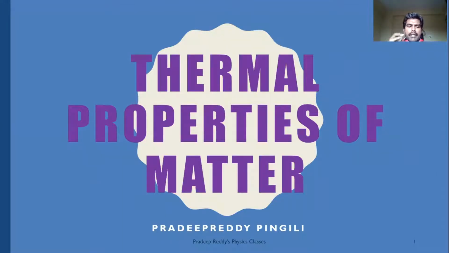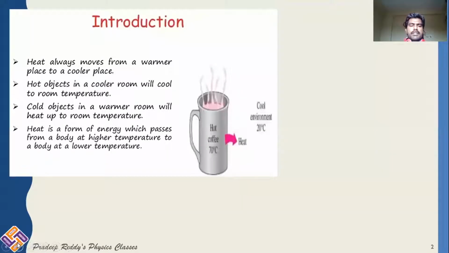If you are providing some heat energy to that substance, what are the changes observed? All those changes will be learned in this particular chapter, thermal properties of matter. When you provide heat energy to any matter, what are the observable changes and what are the reasons for them? Those things will be discussed in this chapter. So we should start with heat energy. What is meant by heat? We will start this chapter by learning the definition of heat first.